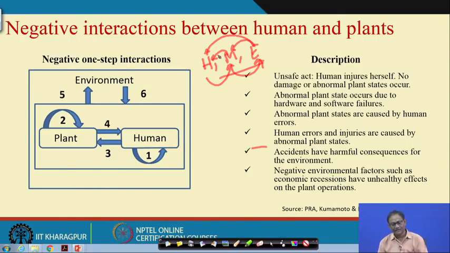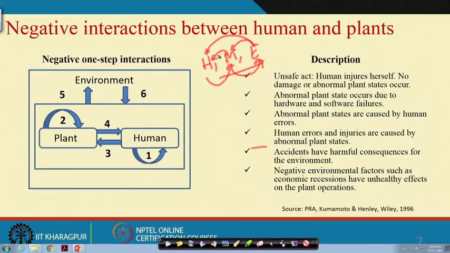Suppose a crane operator pushes a button where the load will be transferred from one place to another; that means interacting with the control, and this is a positive interaction. But inadvertently, if you push a separate button which is not transferring, maybe it is lifting the load further, which is undesirable, and maybe somebody will be hit, then it is a negative interaction. Similarly, the machine should display its status. If it displays wrongly, the operator may take wrong action.